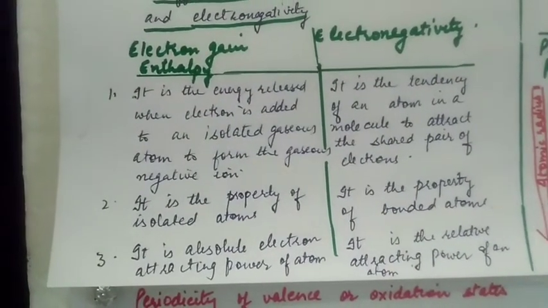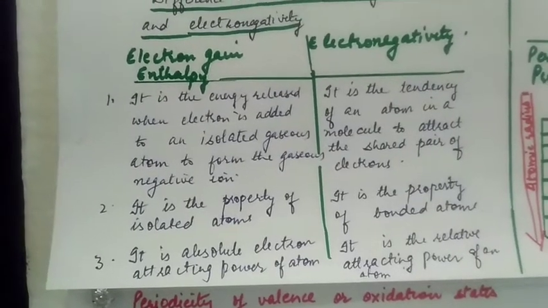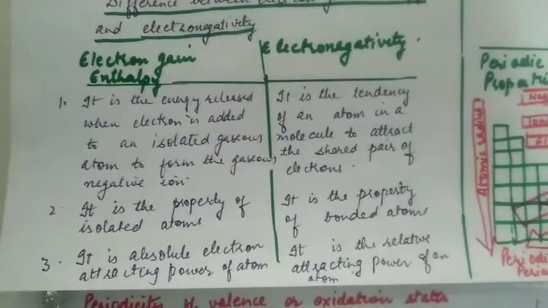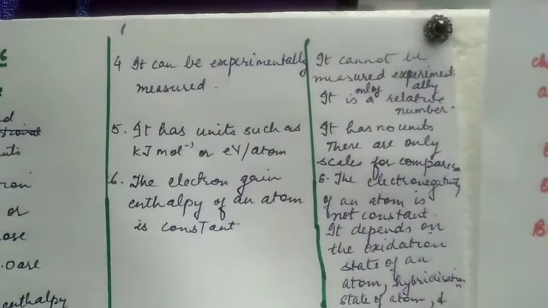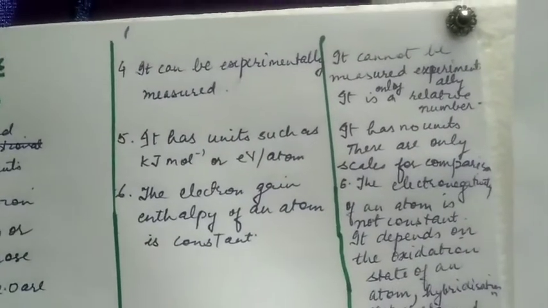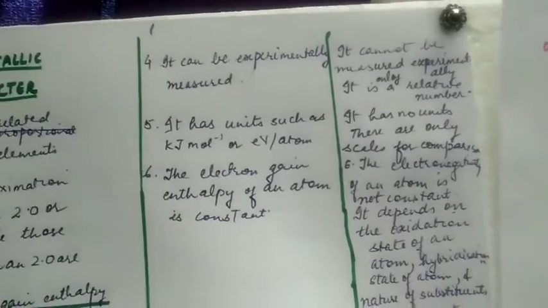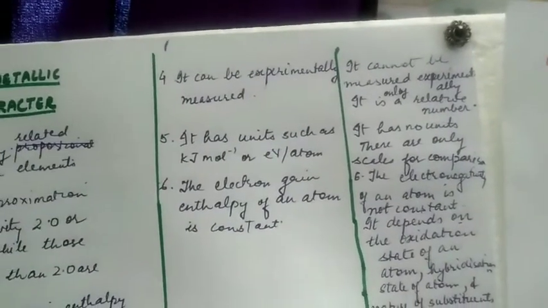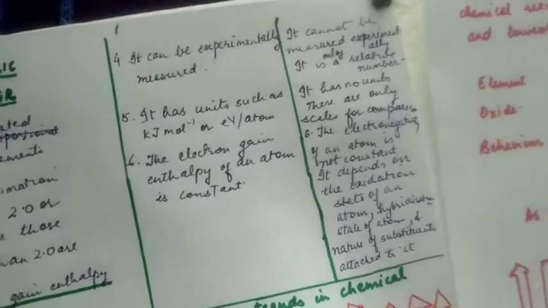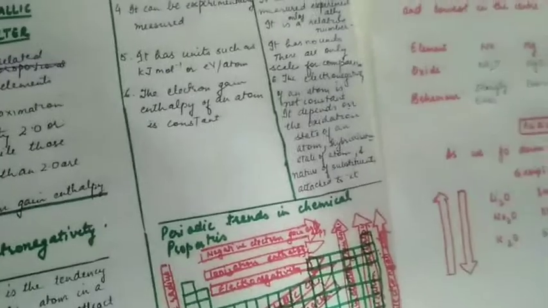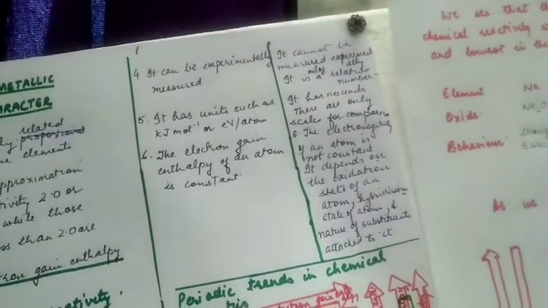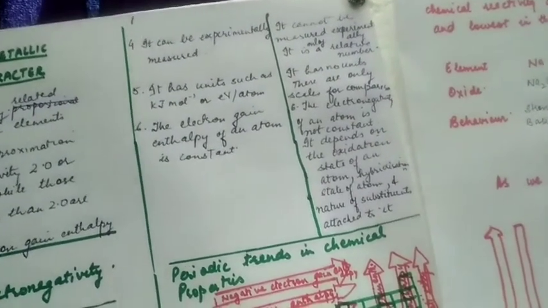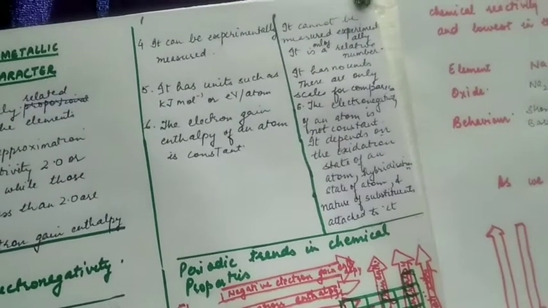Electron gain enthalpy is the absolute electron attracting power of an atom. Electronegativity is the relative attracting power of an atom. Electron gain enthalpy can be experimentally measured. Electronegativity cannot be measured experimentally. It is only a relative number. Electron gain enthalpy has units such as kilojoules per mole or electron volt per atom. Electronegativity has no units. There are only scales for comparison.